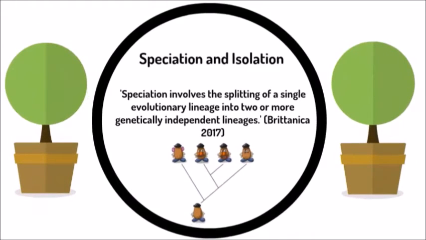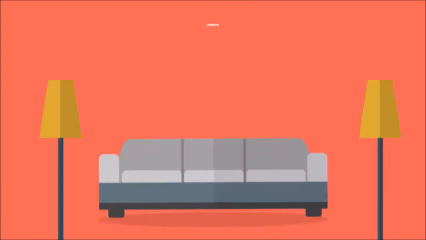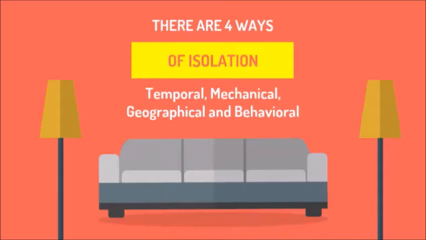Speciation and isolation. Speciation involves the splitting of a single evolutionary lineage into 2 or more genetically independent lineages. There are 4 ways of isolation: temporal, mechanical, geographical, and behavioural.